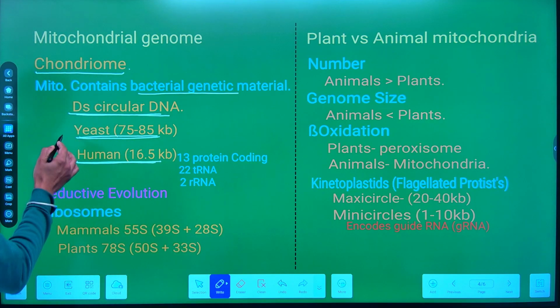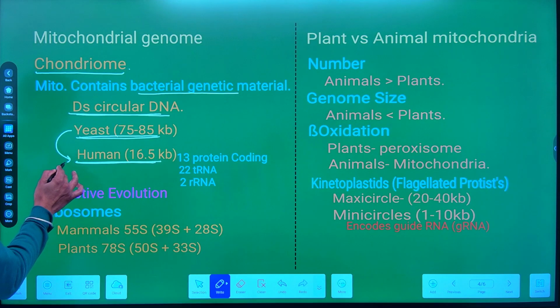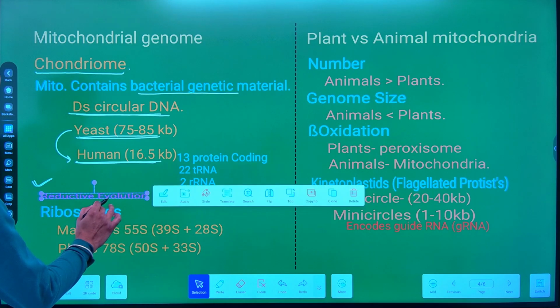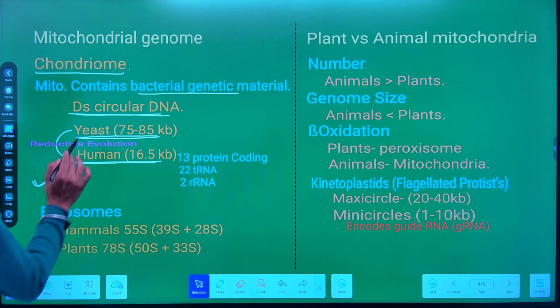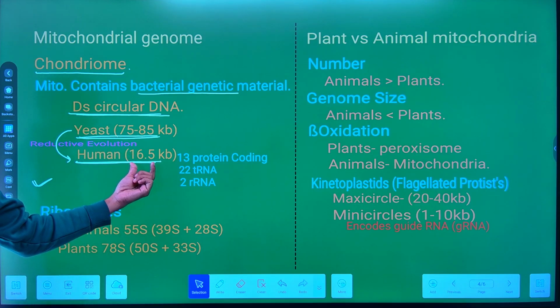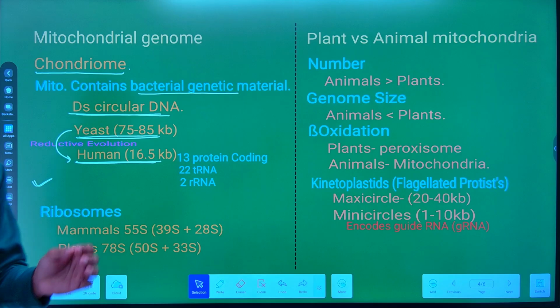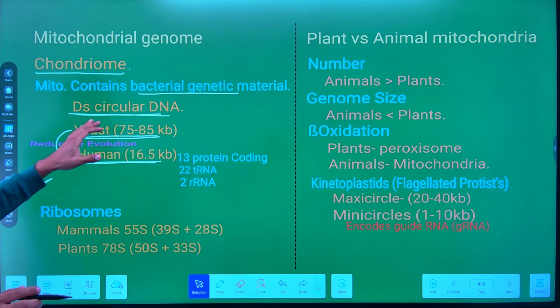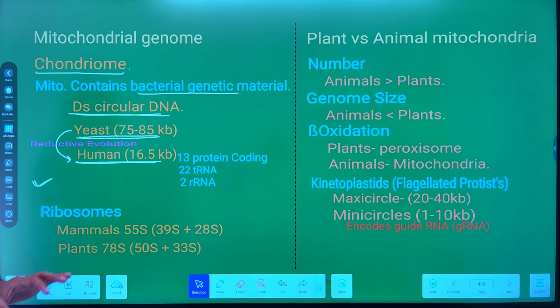Now this type of evolution is called as the reductive evolution, where we are observing the lesser size of mitochondria during the course of evolution. The human has only 16.5 kb of mitochondrial DNA size, while in case of yeast, the mitochondrial DNA is around 75 to 85 kb.